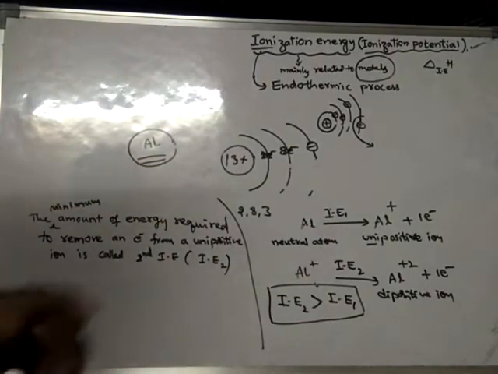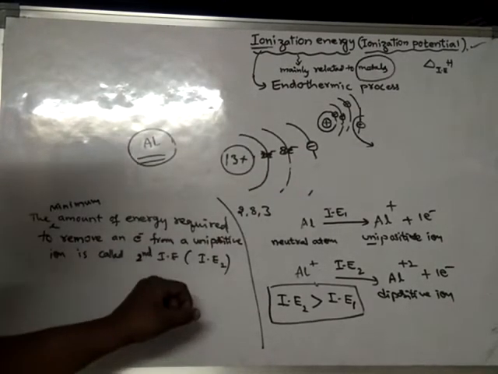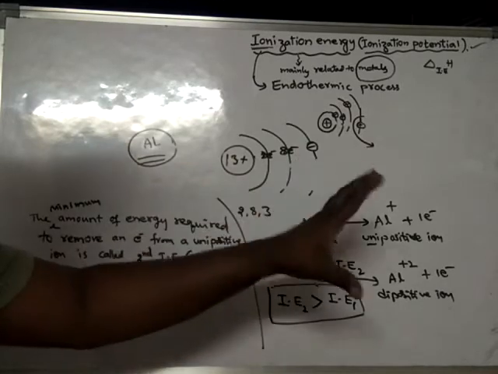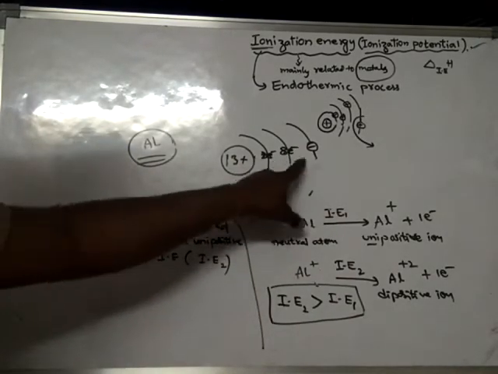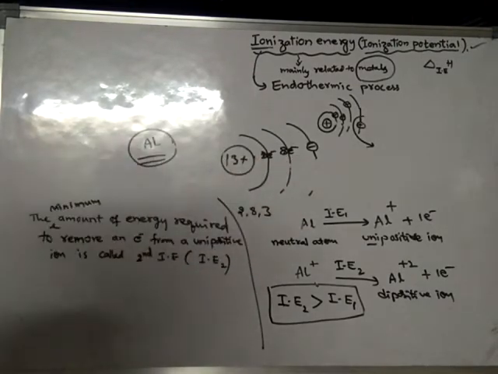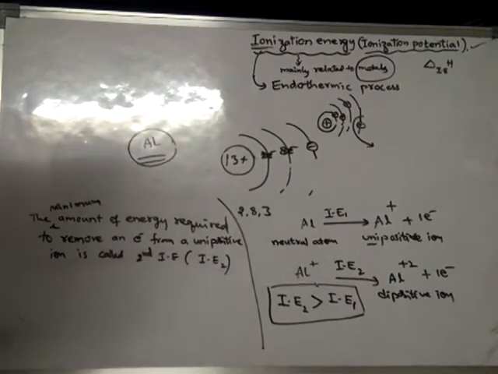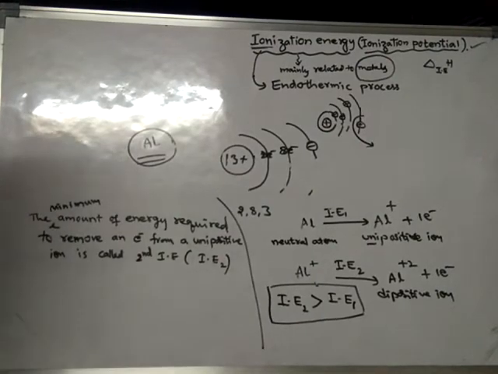That means the controlling power of the nucleus becomes more over the electrons. So all these electrons are tightly attracted by the nucleus, and they are tightly bonded to it. If that is the case, then removing another electron will become more difficult.